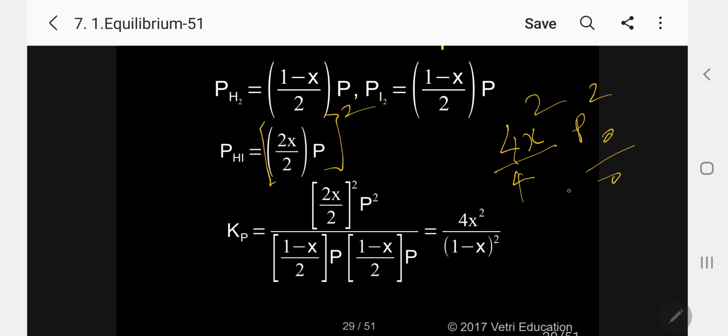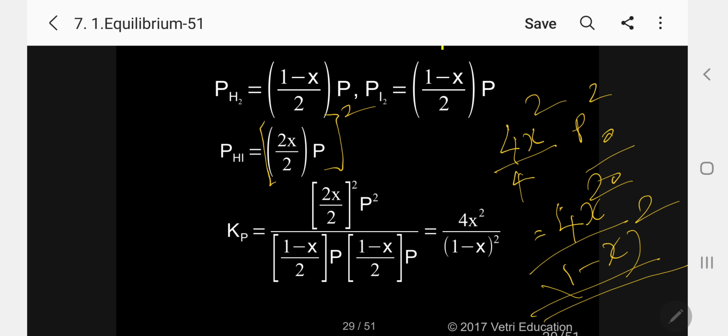So when you calculate this, automatically the figure 4 will come below, then that will go upward. So finally you can get now 4X squared by 1 minus X squared. So this is the same value as in the case of Kc. So in the case of HI formation, Kp and Kc equal to 4X squared by 1 minus X squared. Kindly follow.